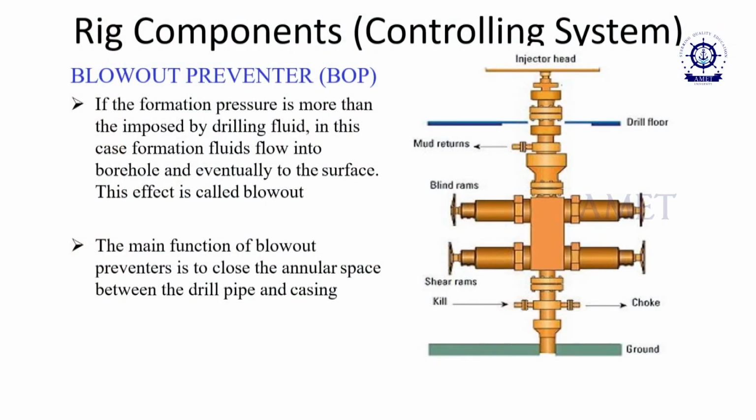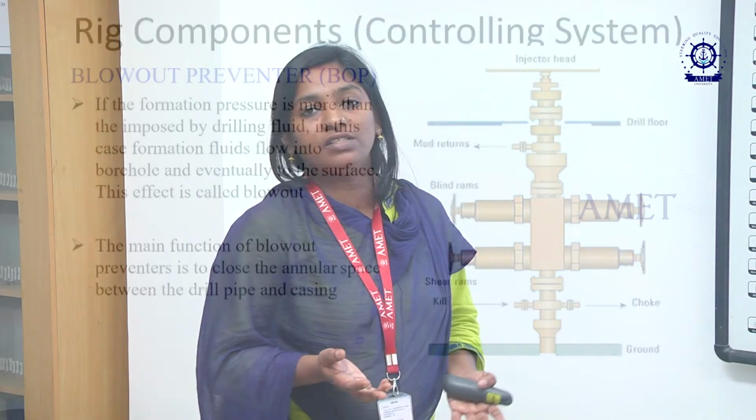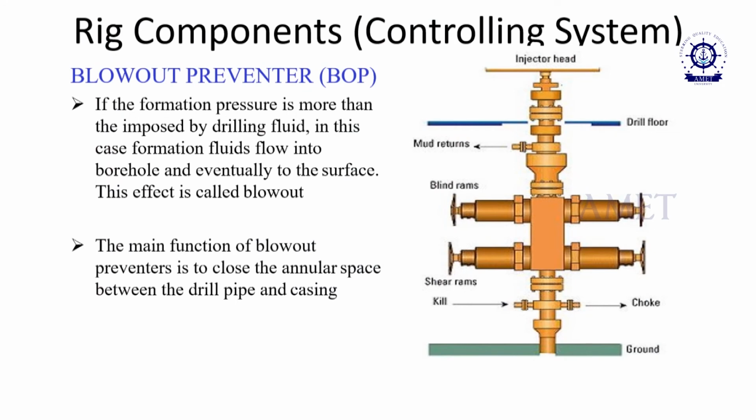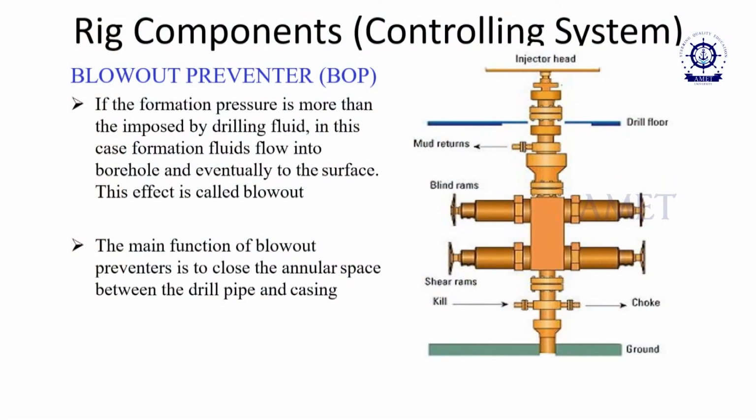The controlling system is about controlling the pressures, the formation pressure and the wellbore pressure. Because of formation pressure and wellbore pressure, a blowout can happen, so we have to prevent the blowout by controlling the pressures. When the formation pressure is more than that imposed by the drilling fluids, the formation fluids flow into the borehole and eventually to the surface. This is called a blowout.